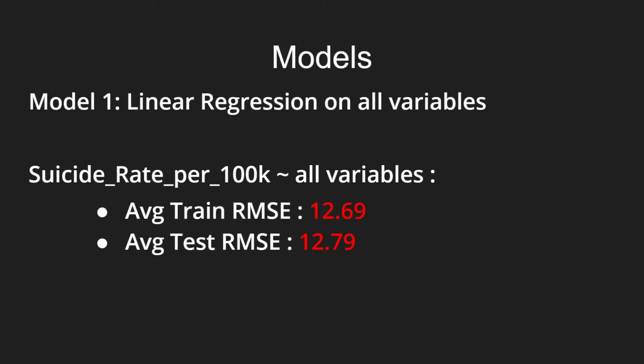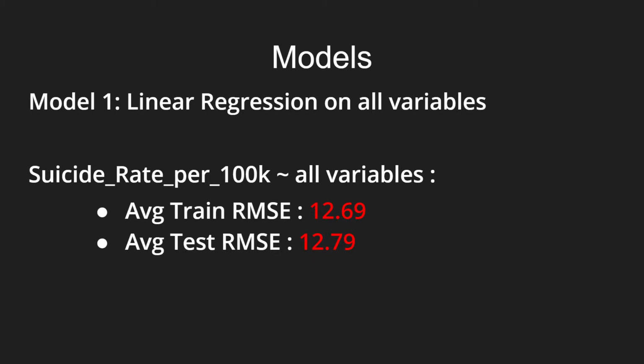And so the first model we fit is essentially a linear regression model on all of the variables, which is suicide rate trying to be predicted based on all of the variables we have in the training data set. And the train RMSE is 12.69, the test RMSE is 12.79. The test RMSE you see here is not the actual test data, but the test RMSE from the cross-validation on the train data. And we thought 12.69 as an RMSE is pretty high, considering that most of the suicide rates we see are 0 to 50.